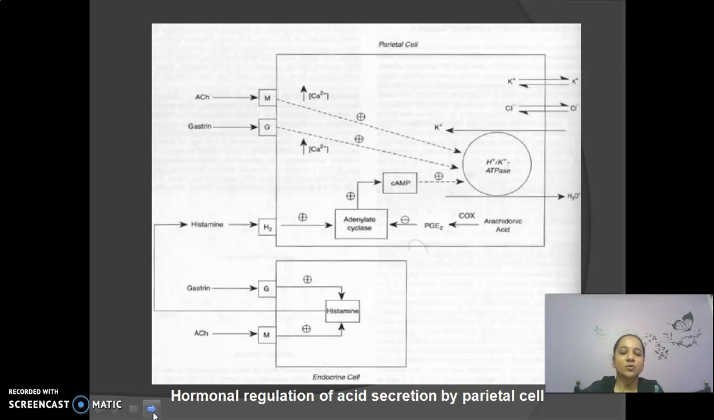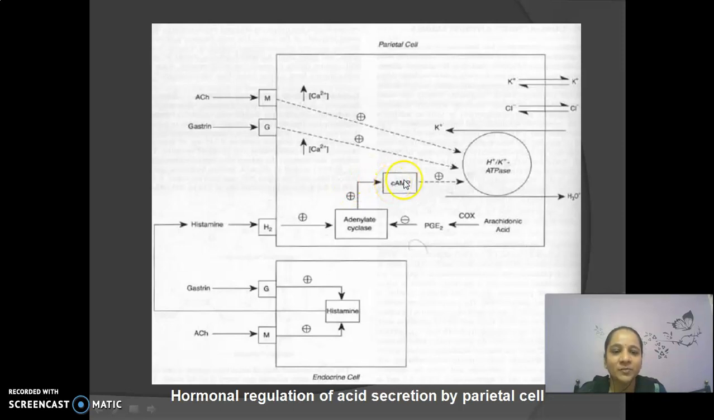First of all, see what the role of hormones in acid secretion is. The most important hormone is gastrin, and acetylcholine acts as a neurotransmitter. Both of these bind to their respective receptors on the endocrine cell, due to which histamine, stored in the form of granules, is released from the endocrine cell and binds to the H2 receptor present on the gastric parietal cell and activates the enzyme called adenylate cyclase. This adenylate cyclase converts ATP into cyclic AMP.